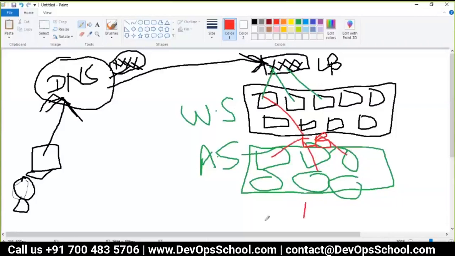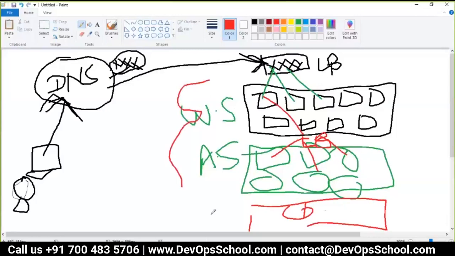And again, the database is also running on multiple machines, and the same thing will happen. Again, this is very high level. In real time you will have a web server, app server, database server, login server, cache server, log server, this server, that server. So there will be so much complexity. So every server will have one load balancing.